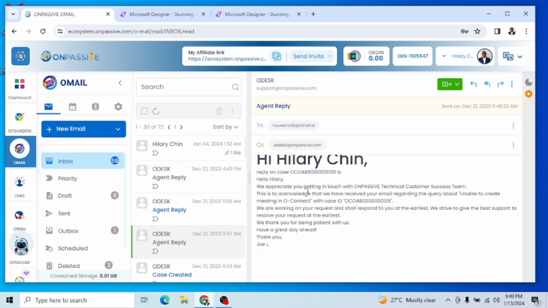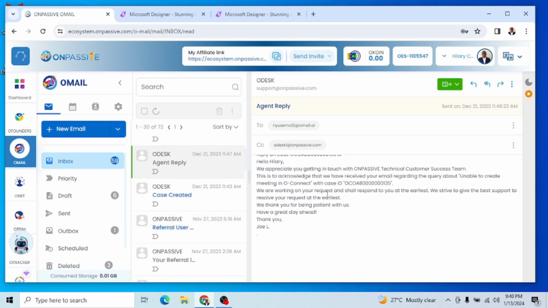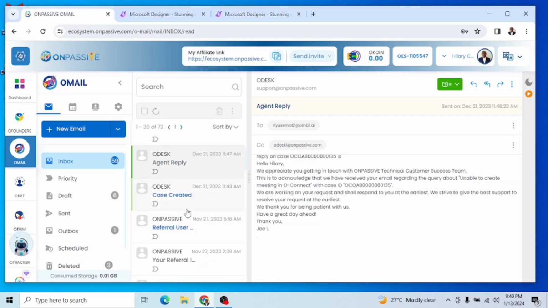Hello Hillary, we appreciate you getting in touch with Onpassive Technical Customer Success Team. This is to acknowledge that we have received your email regarding the query about unable to create meeting in OConnect with case ID this. We are working on your request and shall respond to you at the earliest. We strive to give the best support to resolve your request. You see now, they are so prompt. These guys are working really hard. Are you getting it now? That is the first request that I had because I had challenges creating meetings.